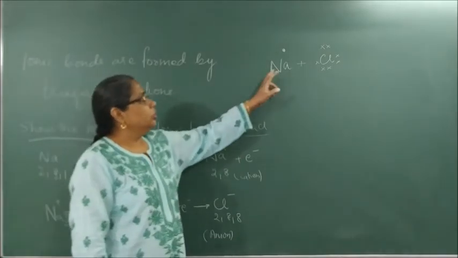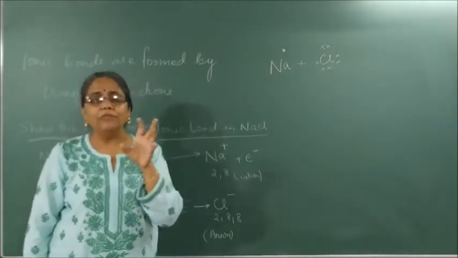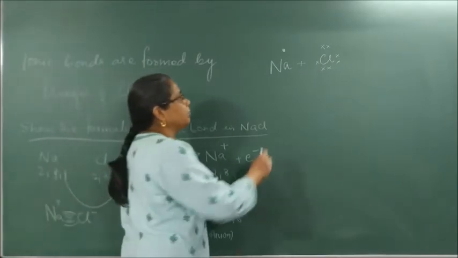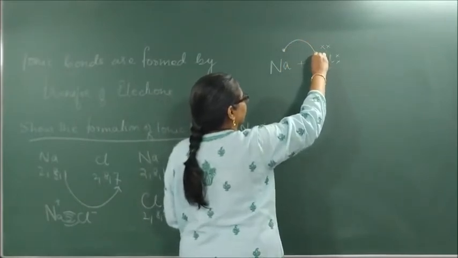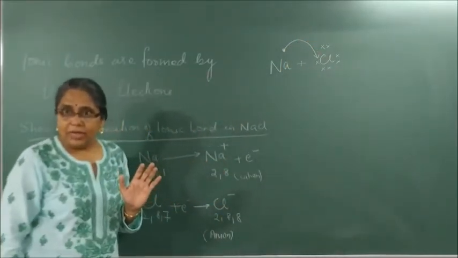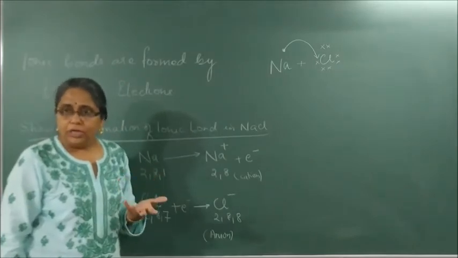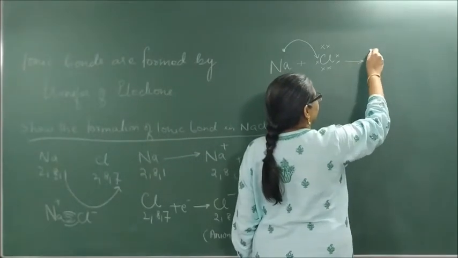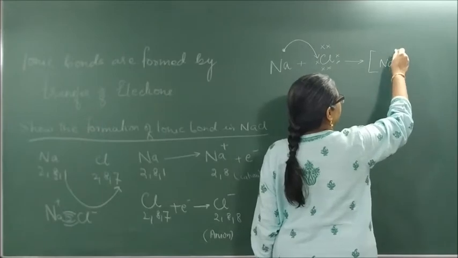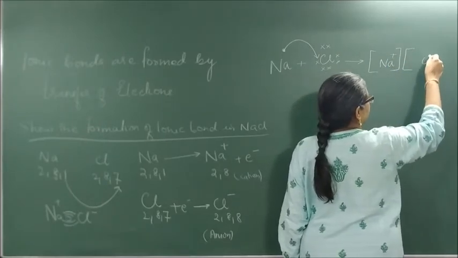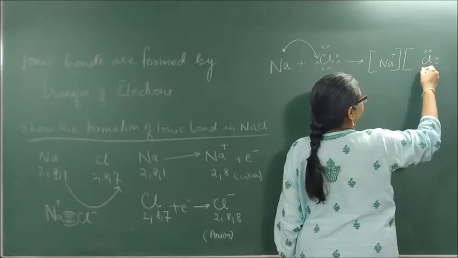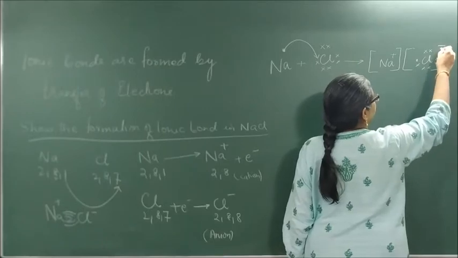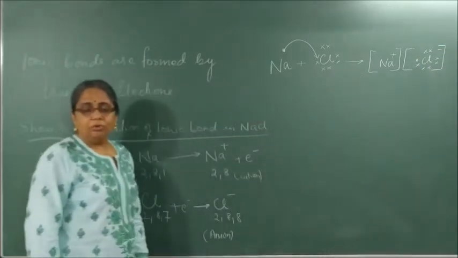Always remember, both elements should have different electrons, so one we represent with a dot, the other with a cross. Na gave an electron to Cl, so it formed NaCl. We write Na plus and Cl with 1, 2, 3, 4, 5, 6, 7, and this is the 8th one, Cl minus. This is how you have to write.